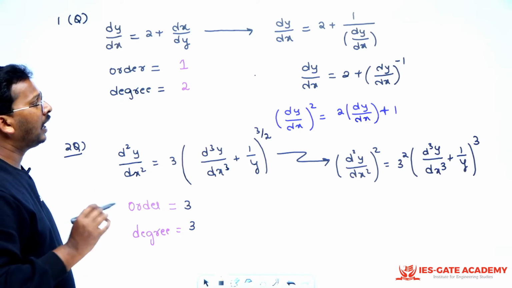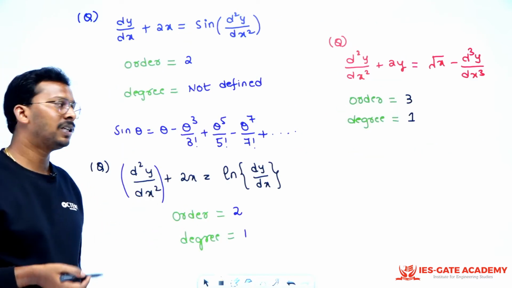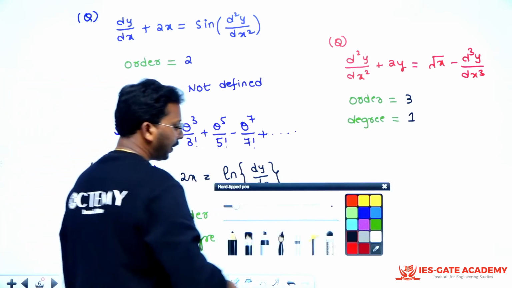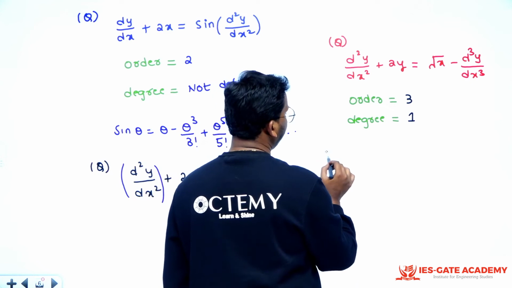and degree. And this order and degree is not only applicable for your ordinary differential equation, it is also applicable for your partial differential equations, because all the questions I gave you are ODE terms. So I can give you a question like this.